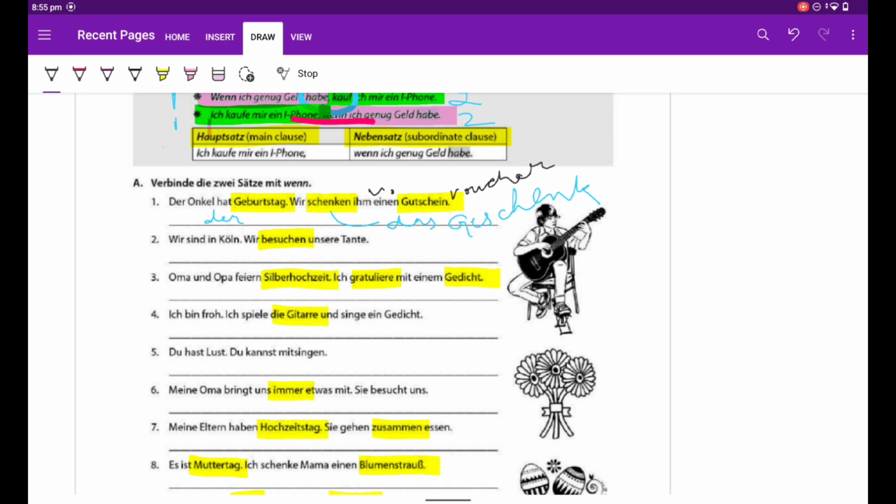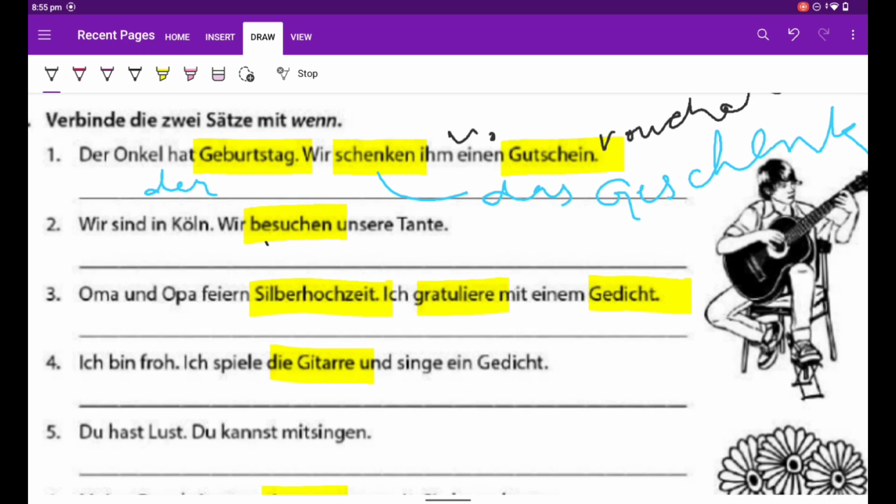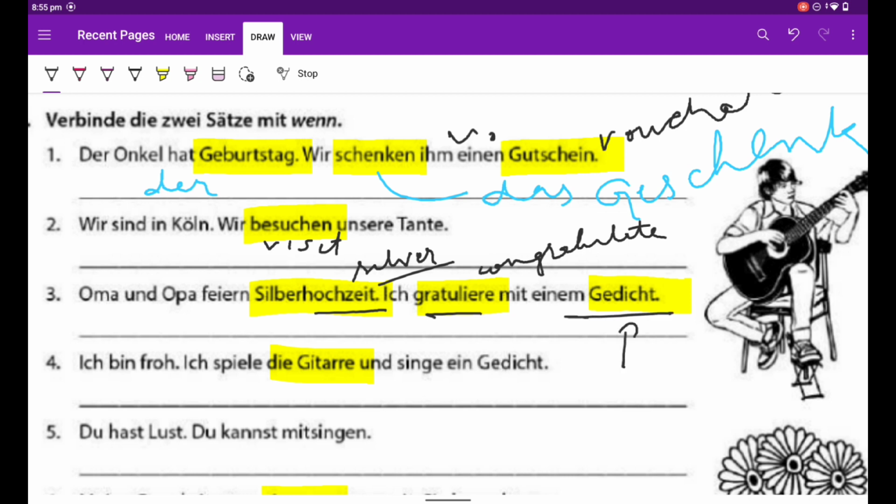Okay. Now besuchen is to visit. Die Silberhochzeit. Die Hochzeit. So that means silver jubilee. Gratulieren is to congratulate. Das Gedicht, poem.